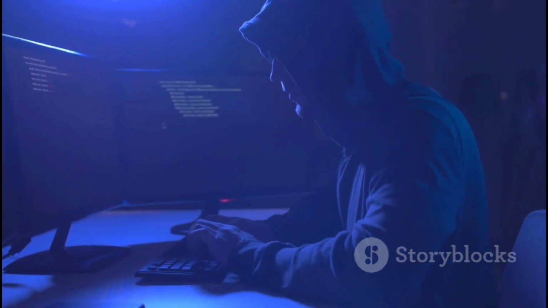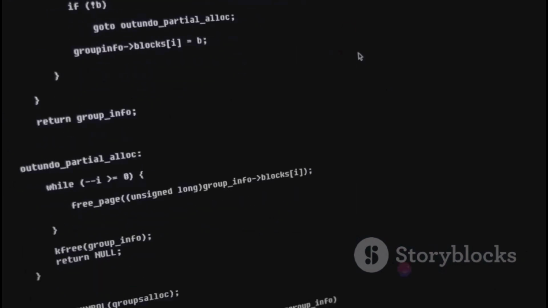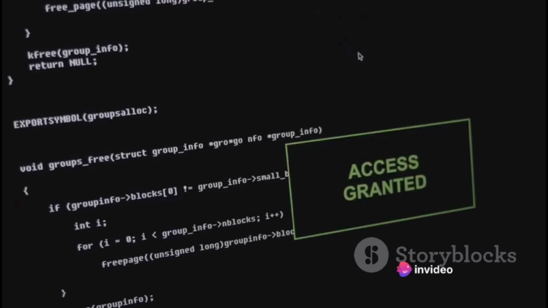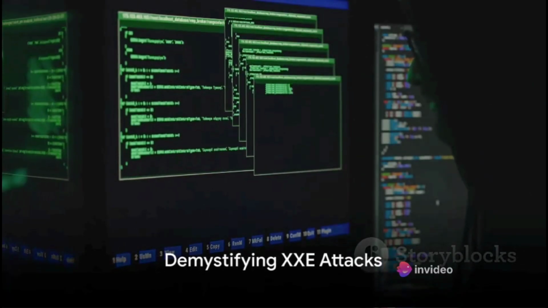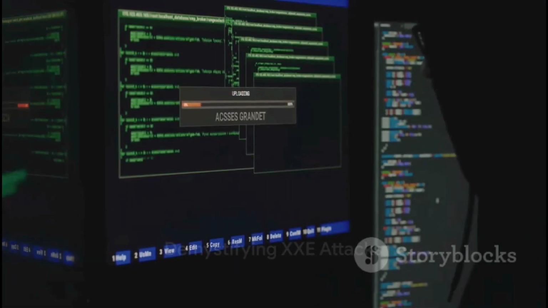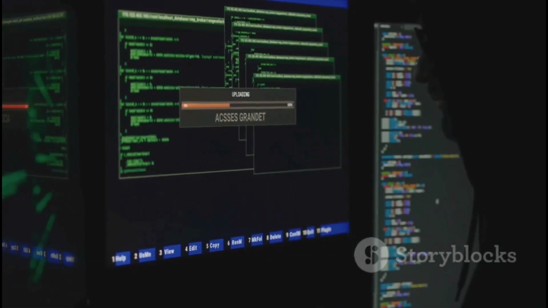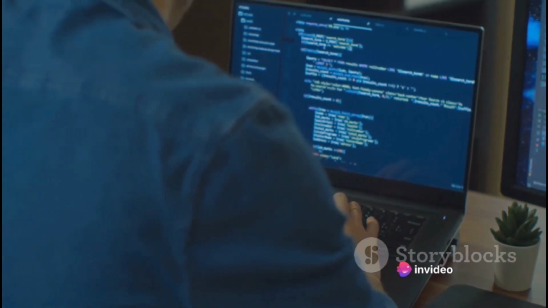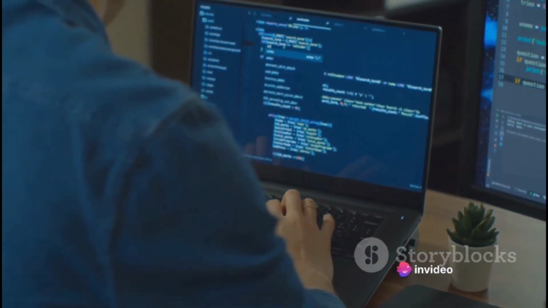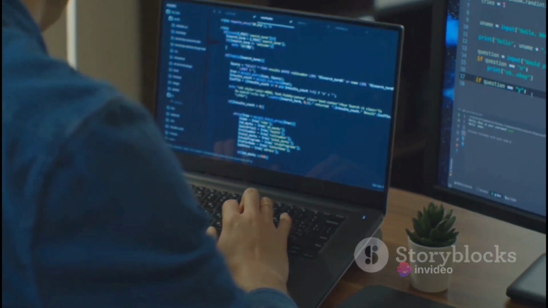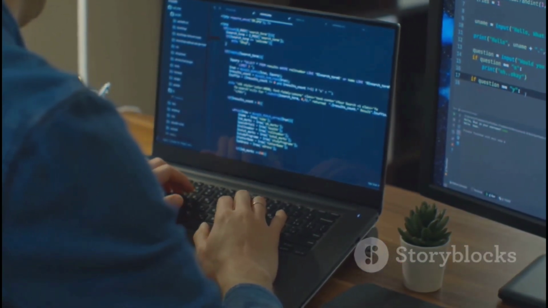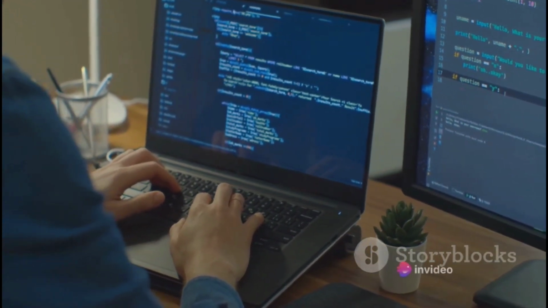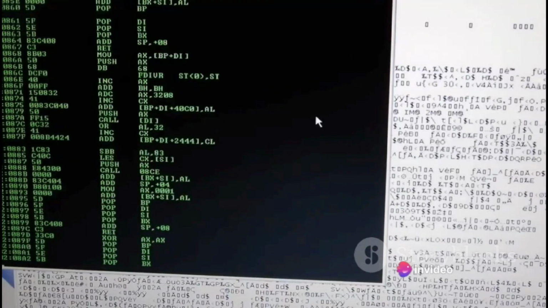Sounds intriguing, doesn't it? Well, buckle up, as we are about to dive deep into the world of XXE attacks and XML parser exploitation. XML external entity or XXE attacks are a prime example of how XML parsers can be exploited. Let's peel back the layers on XXE attacks. At their core, these attacks exploit a feature of XML parsers, which allow the definition of external entities. These entities can reference content on a system outside of the XML document, and therein lies the danger.